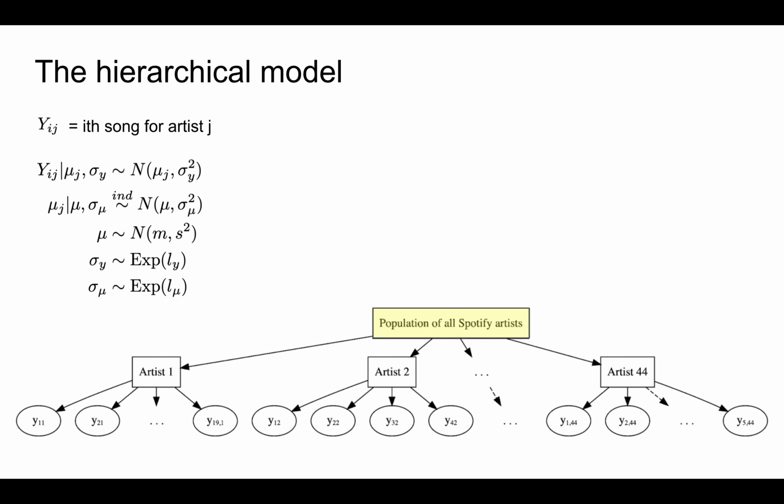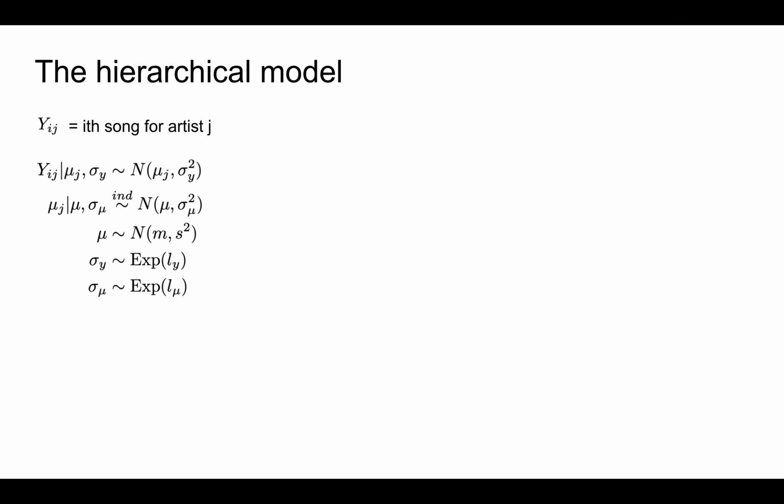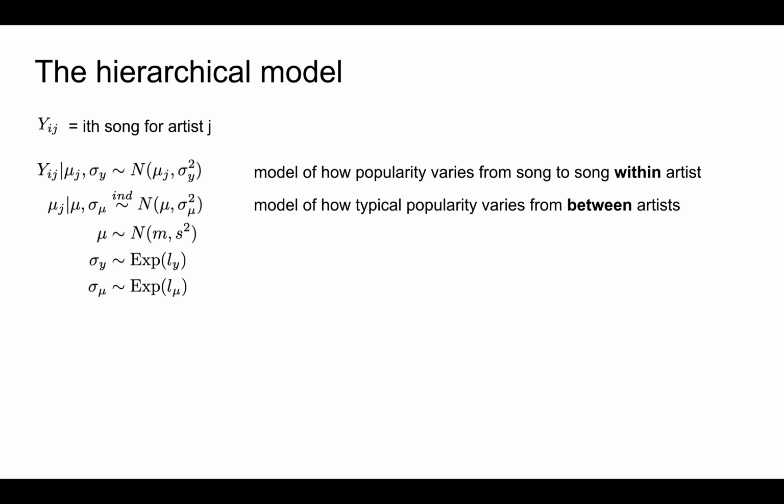The final layer of our model addresses our prior understanding of the global, or non-artist specific parameters, mu, sigma y, and sigma mu. Essentially then, these priors address our prior understanding of the general dynamics in the population of all Spotify artists, not just those in our sample. Bringing this all together, our hierarchical model addresses the variability in popularity from song to song within each artist, the variability in popularity from artist to artist or between artists, and our prior understanding of the dynamics in the population of all Spotify artists.